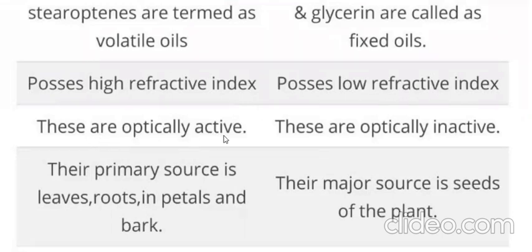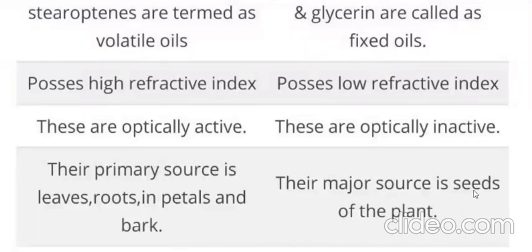These are optically active, right? When you put them into plane polarized light, they are going to rotate, levorotatory and dextrorotatory. Fixed oils are optically inactive, they are not going to rotate, and optically we can consider this oil as inactive. Their primary source is leaves, like coriander leaves, eucalyptus leaves, roots, petals of the flowers, and the bark, cinnamon bark is a very good example here.